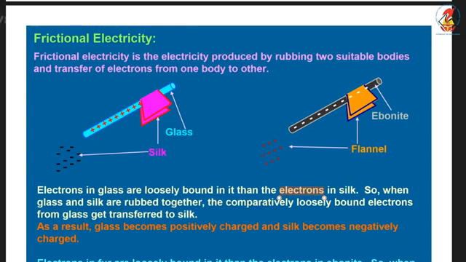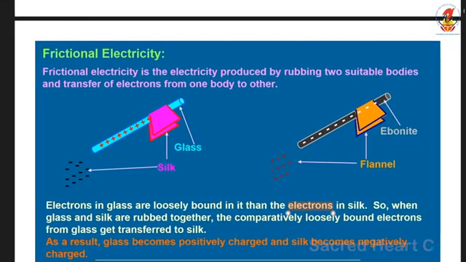And in the second figure, you are seeing ebonite rubbed with flannel, and there flannel has acquired positive charge, whereas the ebonite rod has acquired negative charge.